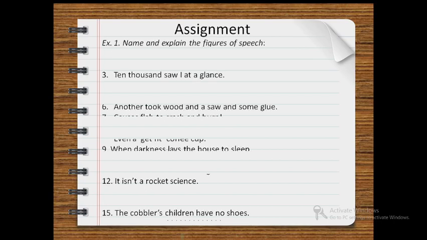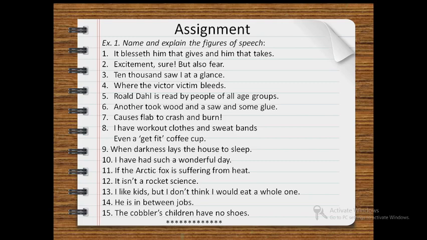And students of Standard 9th and 10th, you have to complete the assignments that have been given by Teacher Rucha as well as by me in your English grammar notebook. You can write both the assignments together.